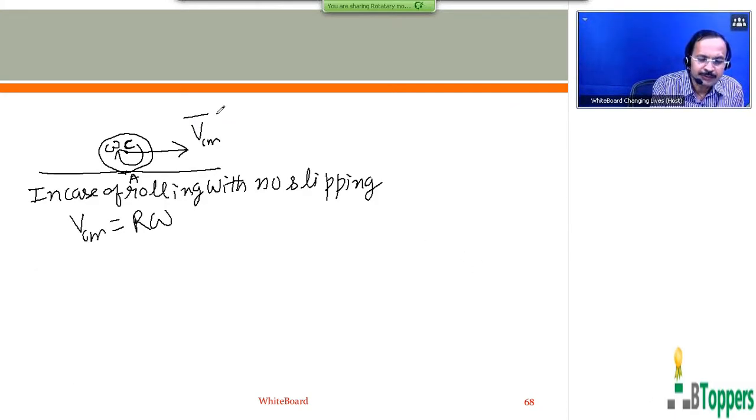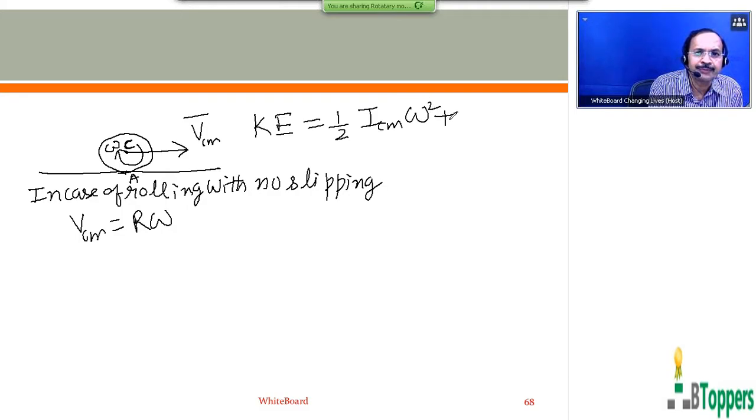So the total kinetic energy of the rolling body, which performs both translational and rotational motions, can be written as the sum of its rotational kinetic energy about the horizontal axis passing through its center of mass plus translational kinetic energy of the body, which is half M V_CM square. In case of rolling with no slipping, as I told you, V_CM can be written as R omega.